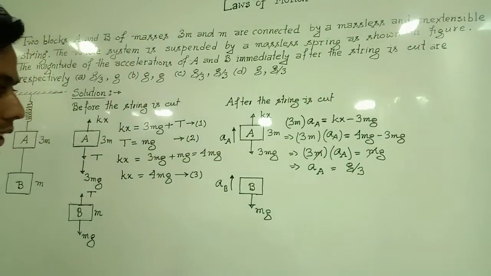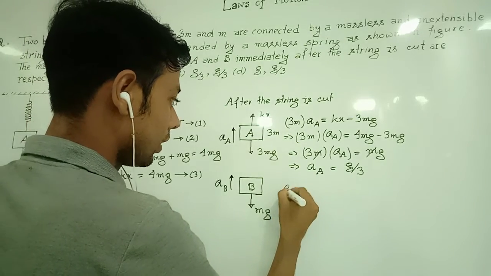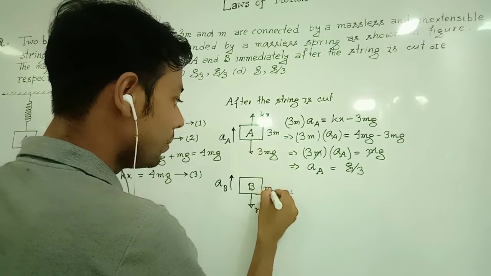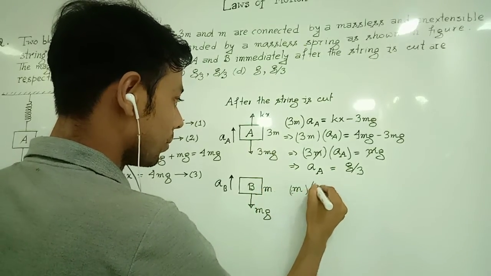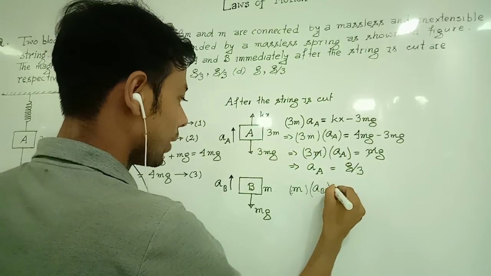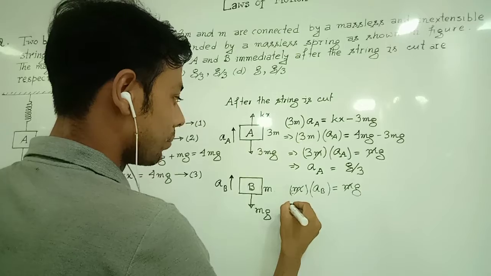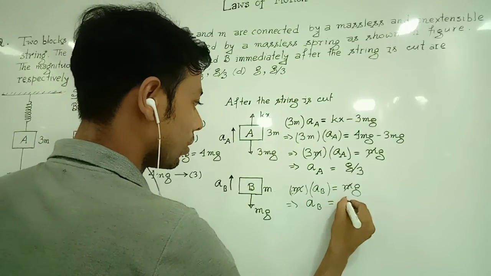Again, for the block B, the laws of motion equation is: mass m times acceleration AB should be equal to mg. Now we can cancel m from both sides and we get the acceleration of block B, AB, equal to g.